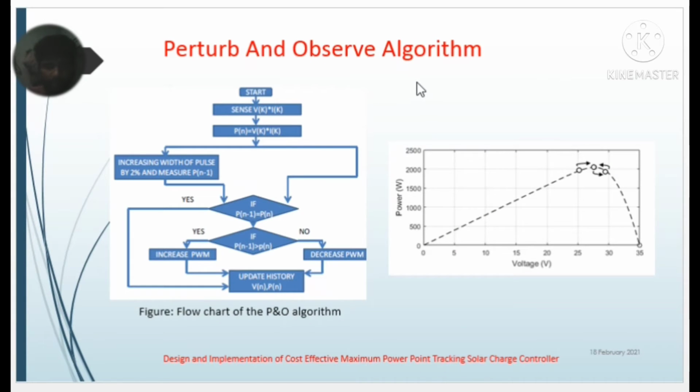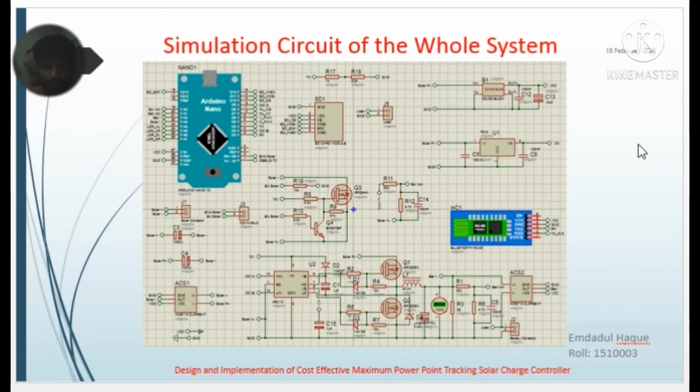This is the perturb and observe algorithm that I have used in this system. The working principle is: firstly select a power point and compare it to the next power point. If the next point is greater than the previous point, then the power point moves to the next point, and if it is less than the previous, then it stays at the present position. This is the mechanism of this algorithm.